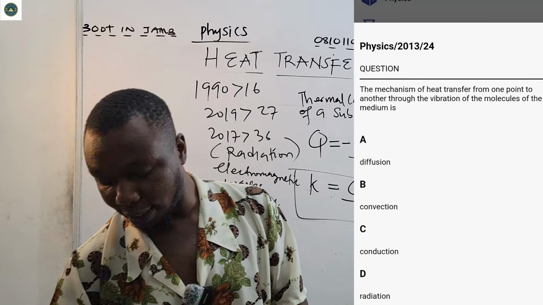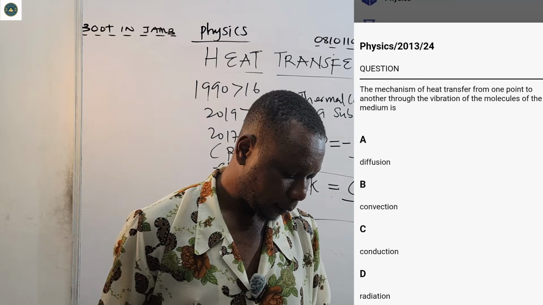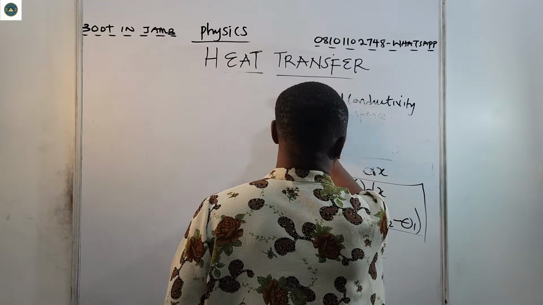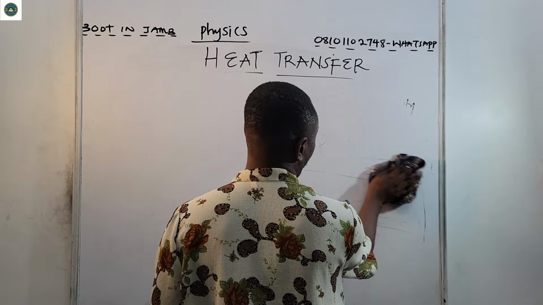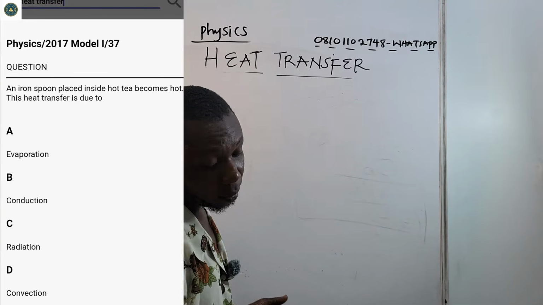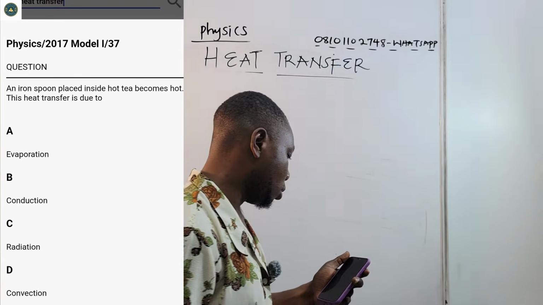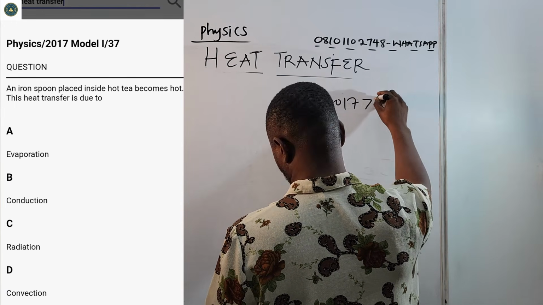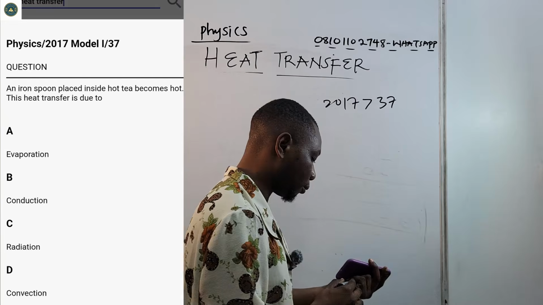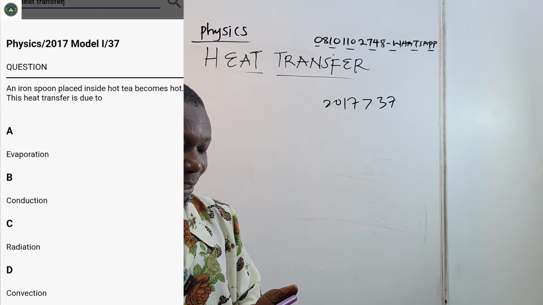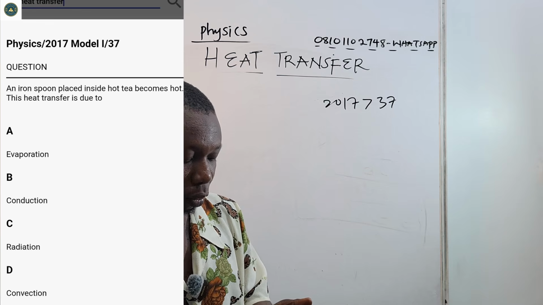Okay, so let's see another question. This one is 2017, question 37. It said an iron spoon placed inside hot tea becomes hot.